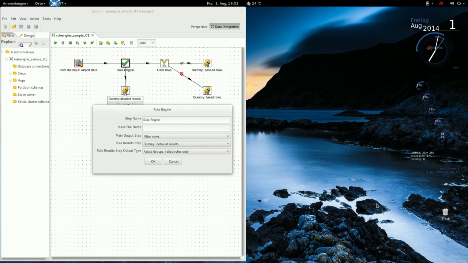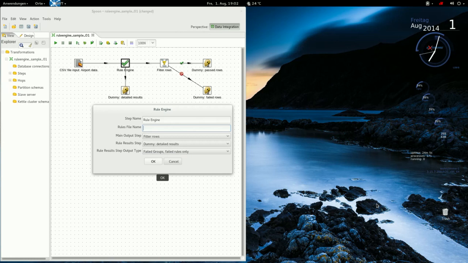In this case, the dummy step. And you should select what type of data is output to this detailed step. So you could select to pass only failed rules or passed rules. I'll tell you more about that in a minute. Let's select for the moment to only output failed rows. Okay, so the only thing that is missing here really is the rules file name.